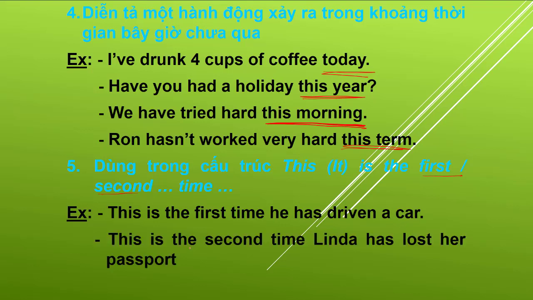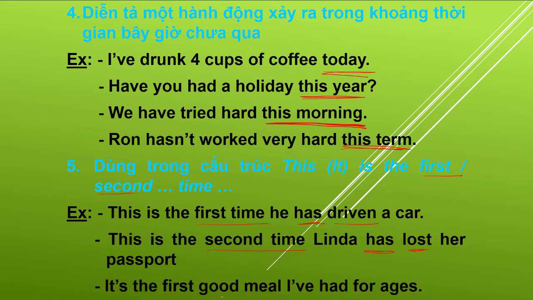Next one, this is the second time Linda has lost her passport. Okay, second time and first time, we should use present perfect tense. And it is the first good meal I have had for ages.